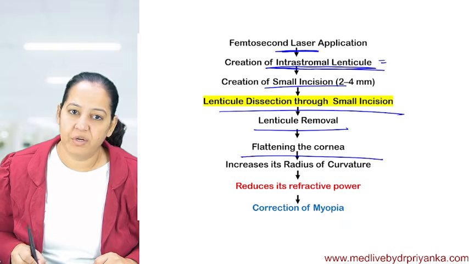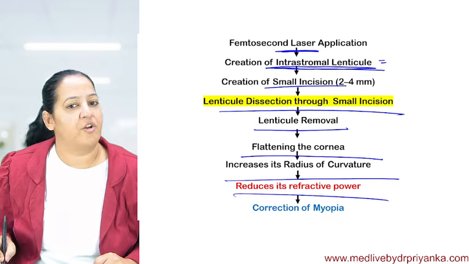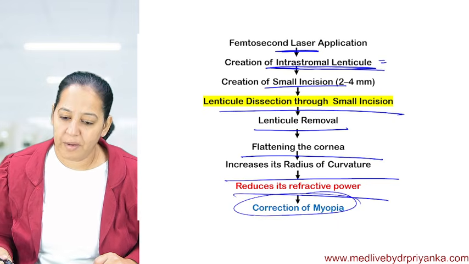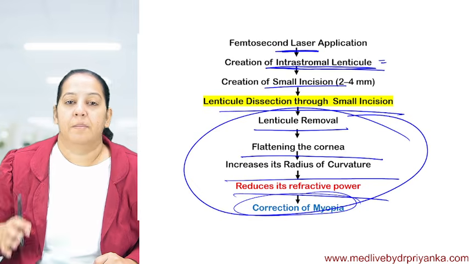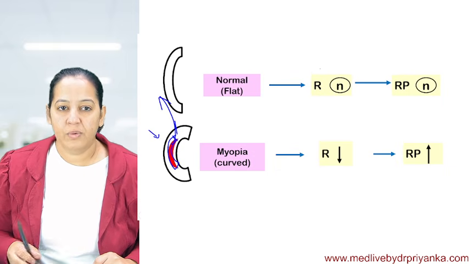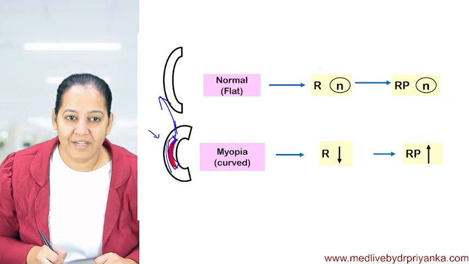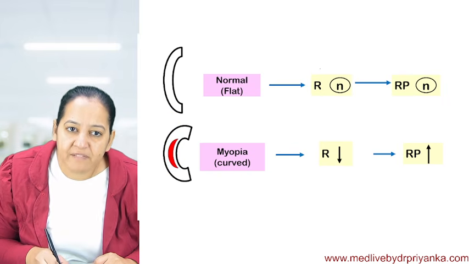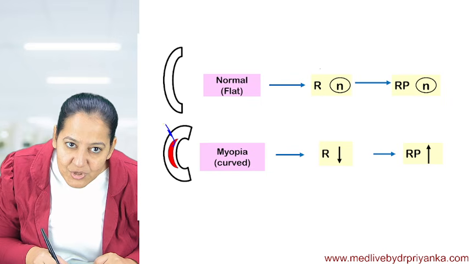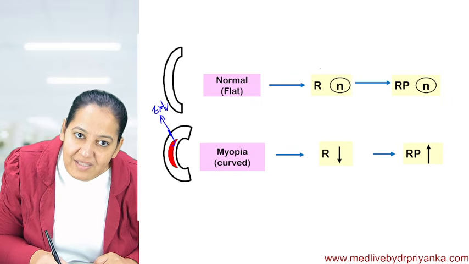It causes flattening of the cornea. The radius of curvature increases. Refractive power will reduce. It will cause correction of the myopia. This portion is same, but the above portion you have to understand. So here the red color portion is removed. It is not ablated. It is removed. It is extracted out. So we will give a small incision over here and extract this tissue out.